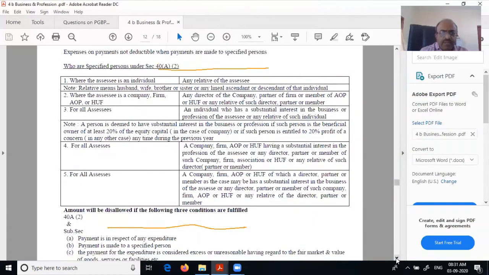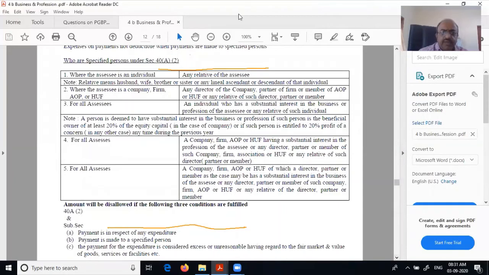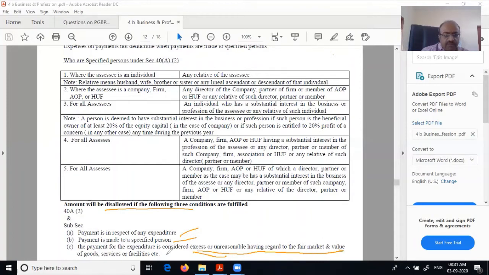Number one, it is paid to a specified person, in respect of any expenditure, and most importantly, it is excess or unreasonable having regard to the fair market value of the goods or service.